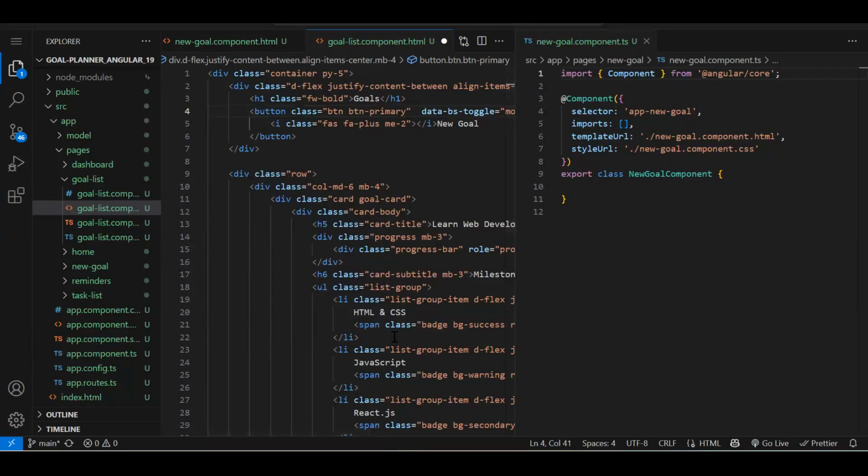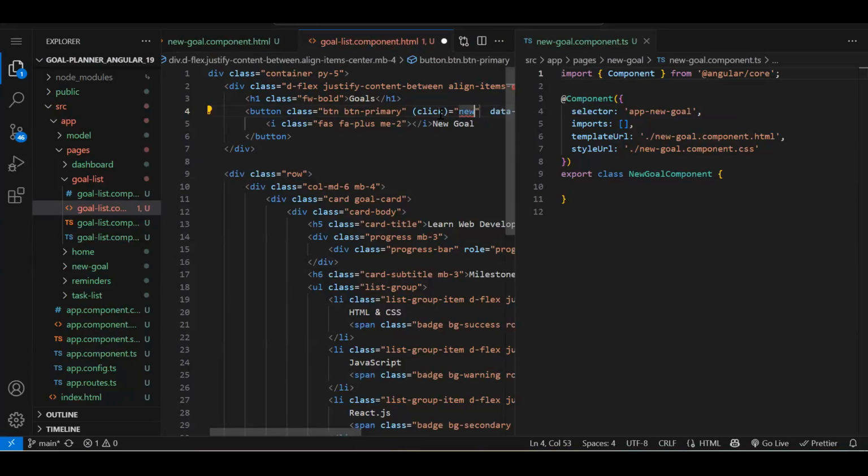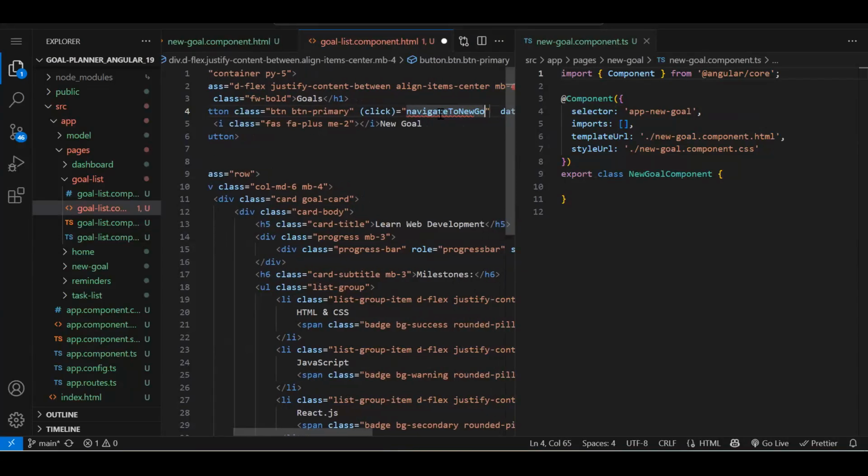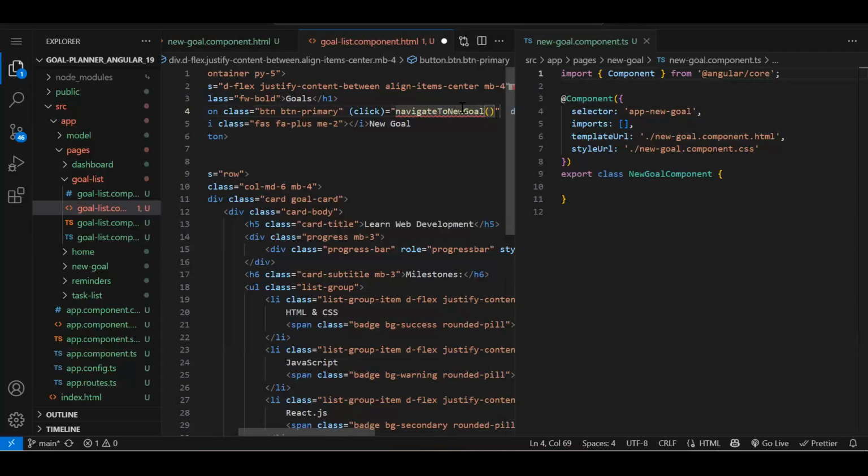So now on click of it, we have to navigate. So right click, click function, new goal, or navigate to new goal. Fine. Let's create this function.